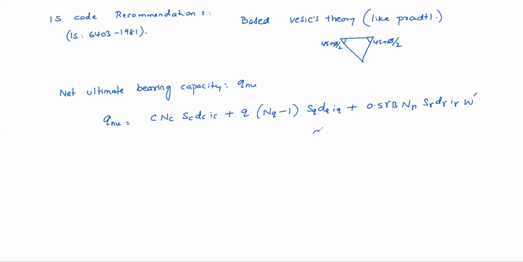Here q equals the effective weight of soil above the base. Effective weight means in submerged condition you should take submerged weight only. Okay, these are the factors. Is it clear? Yes, sir. Net ultimate formula has been given directly. Then the same applies for general shear failure and local shear failure, so you can use those.